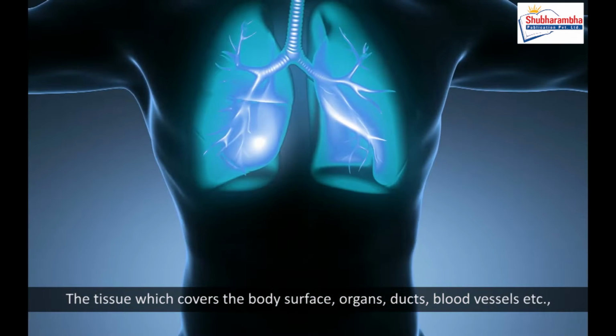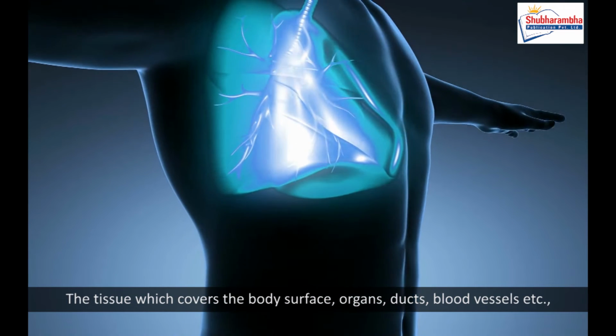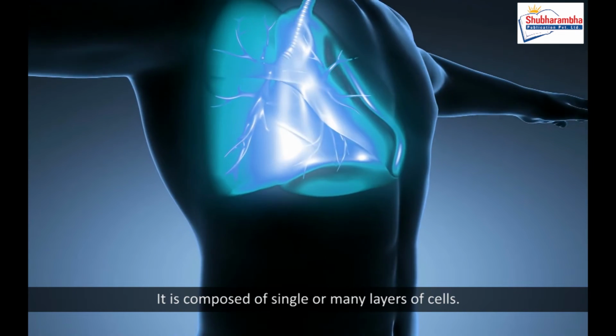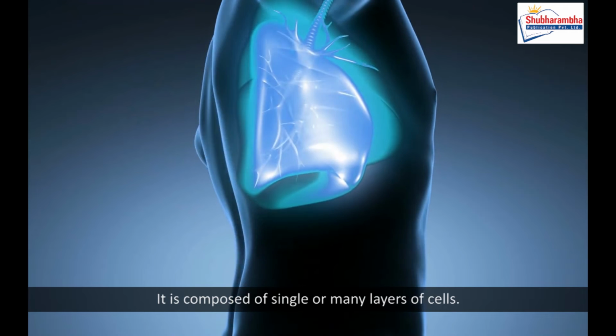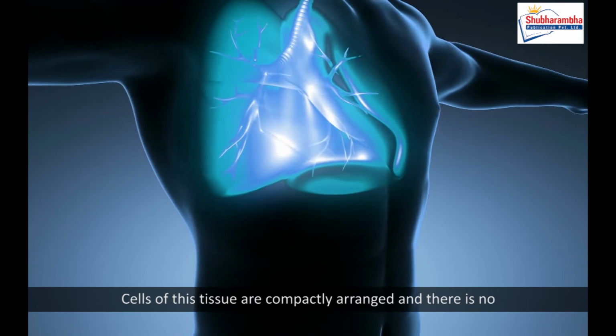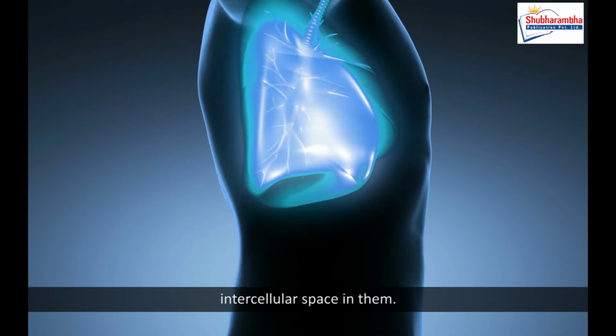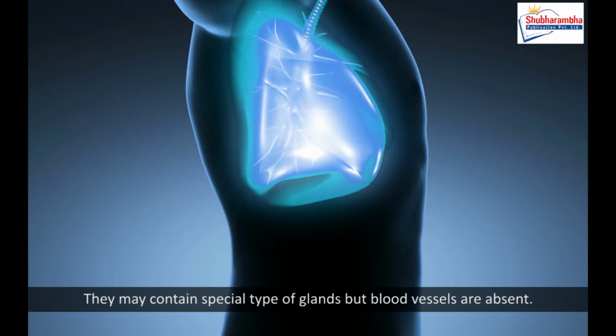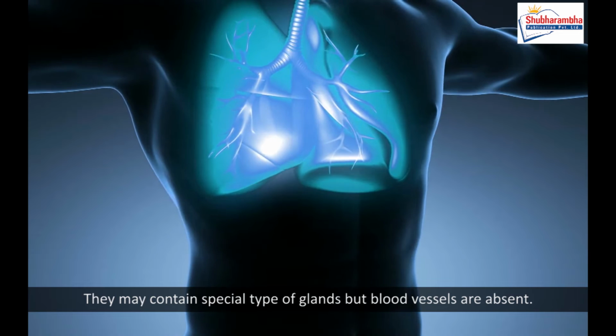Epithelial tissue. The tissue which covers the body surface, organs, ducts, blood vessels, etc., is called epithelial tissue. It is composed of single or many layers of cells. Cells of this tissue are compactly arranged, and there is no intercellular space in them. The epithelial tissue rests on a non-cellular basement membrane. They may contain special type of glands, but blood vessels are absent.